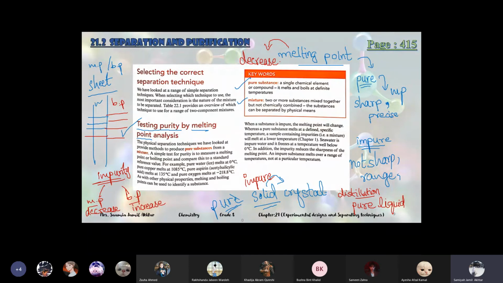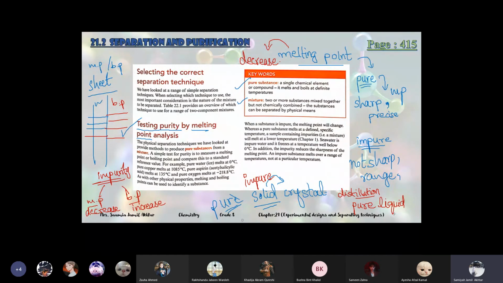Seawater is impure water and it freezes at a temperature well below 0 degrees Celsius. Okay, because melting point will decrease, the freezing point will also decrease. In addition, the impurity reduces the sharpness of the melting point, and impure substance melts over a range of temperatures, not at a particular temperature.